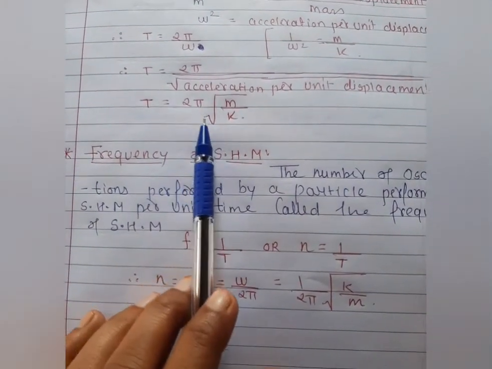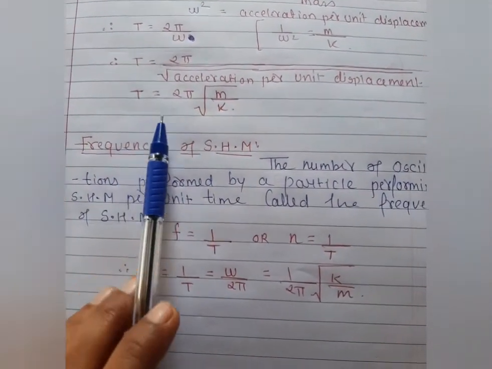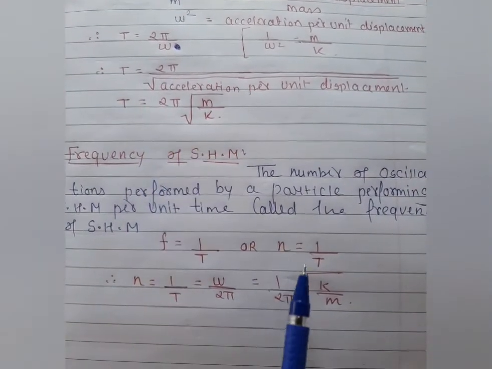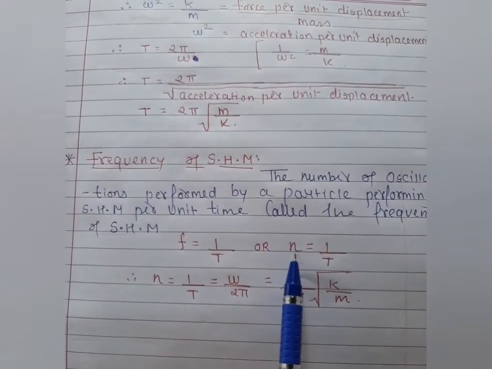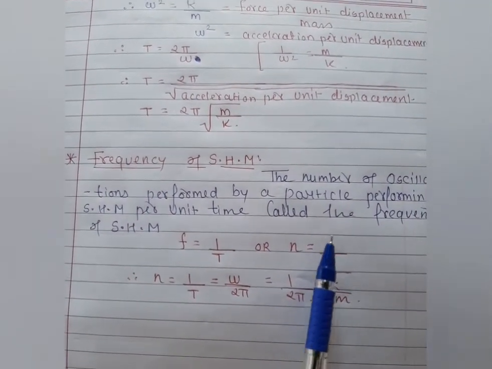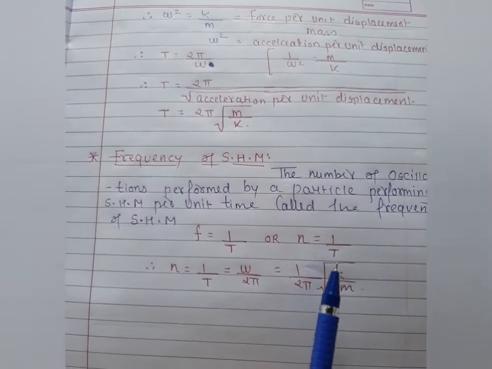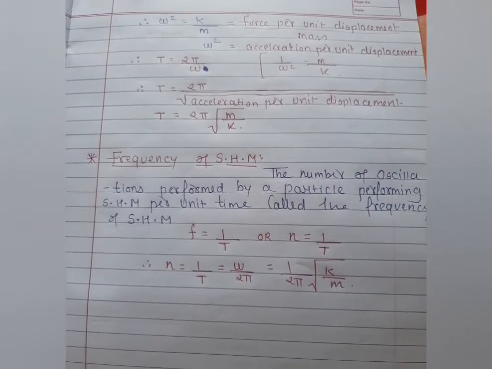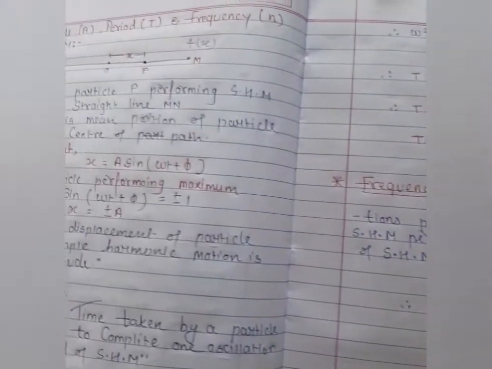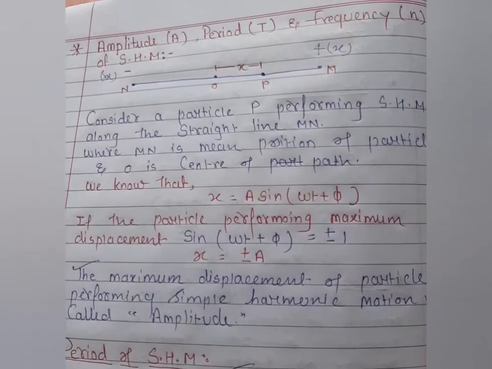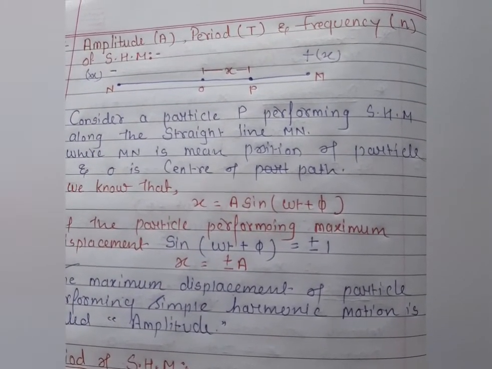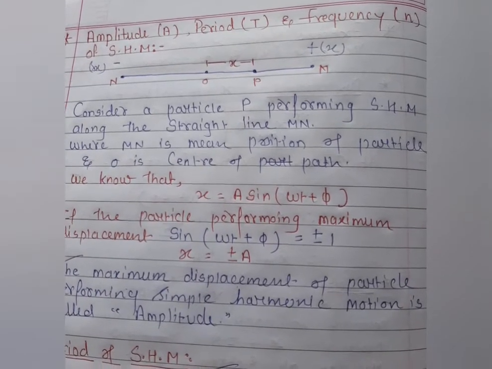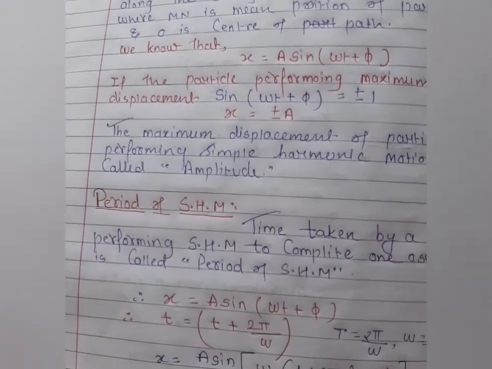Time period is 2 pi root of m by k. See here, both definitions are opposite to each other. Clear? That's why frequency is the reciprocal of the time period. So now we have clear instructions about what the formula of amplitude, frequency and time period will be when a particle is performing simple harmonic motion.